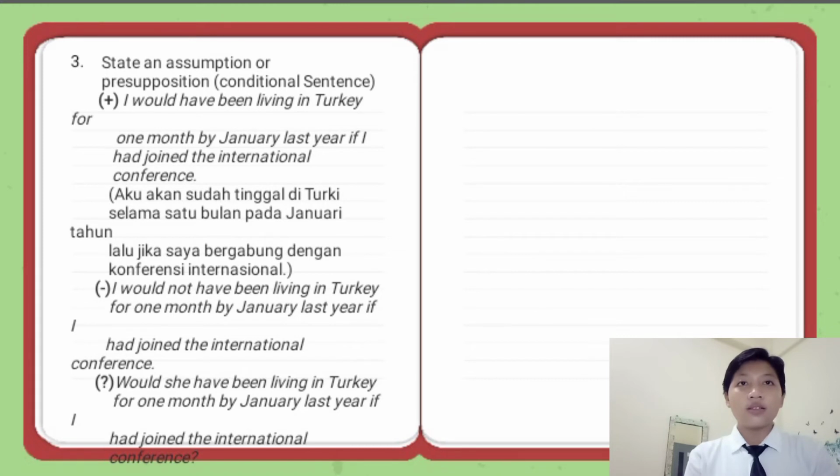Third, it states an assumption or presupposition, as in a conditional sentence. The positive sentence is: I would have been living in Turkey for 1 month by January last year if I had joined in the international conference. The negative sentence is: I would not have been living in Turkey for 1 month by January last year if I had joined in the international conference. The interrogative sentence is: would she have been living in Turkey for 1 month by January last year if I had joined in the international conference?